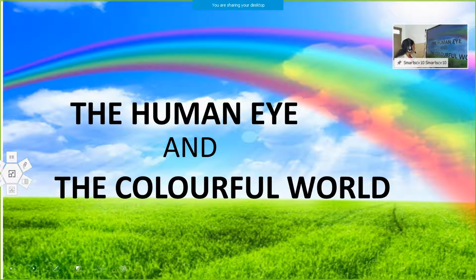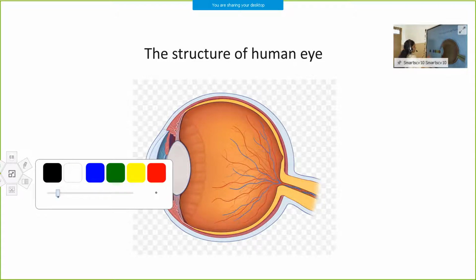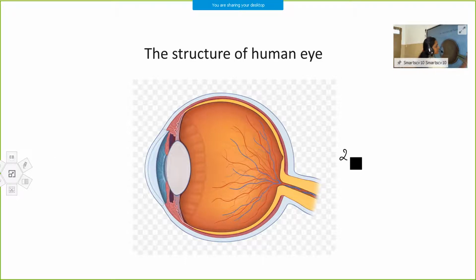First we are going to learn the structure of the human eye. You might have learned it in small classes, I think in 8th standard. So what is the shape of the human eye? It is almost spherical in shape, isn't it? And what is the approximate diameter of the human eye? It is 2.3 centimeter. It is spherical in shape and the eyeball has a diameter of 2.3 centimeter.